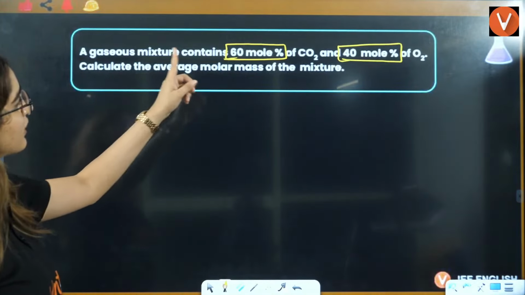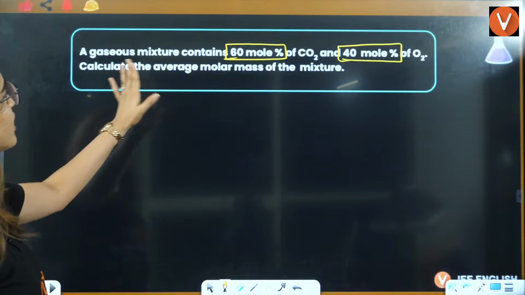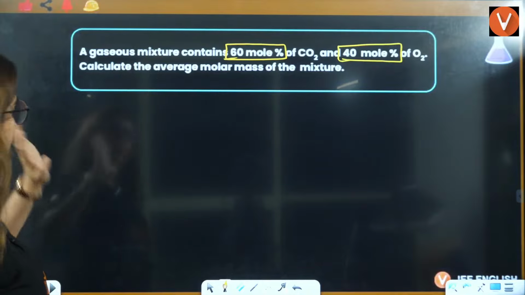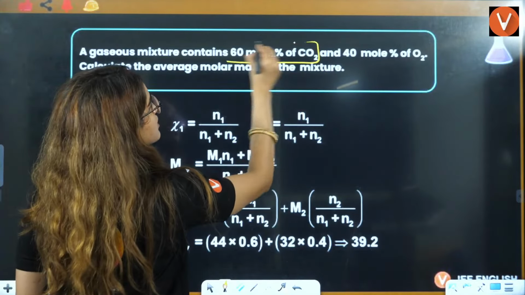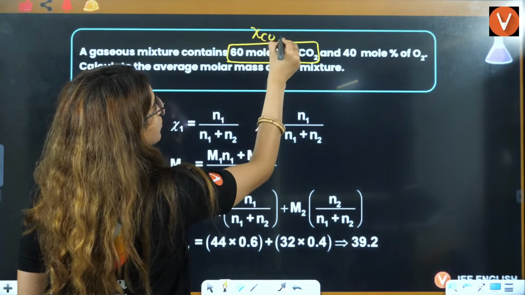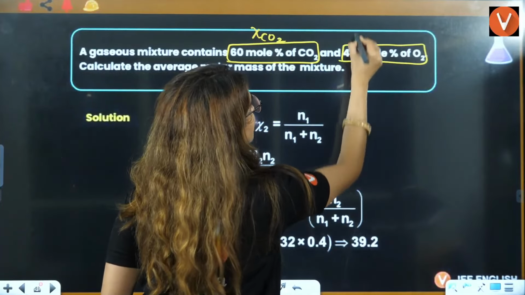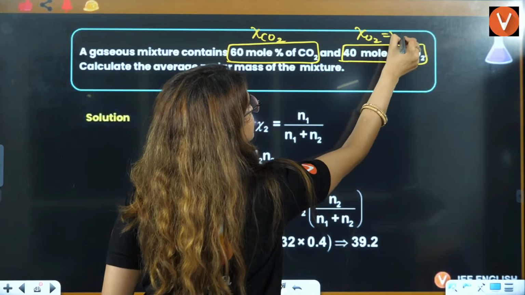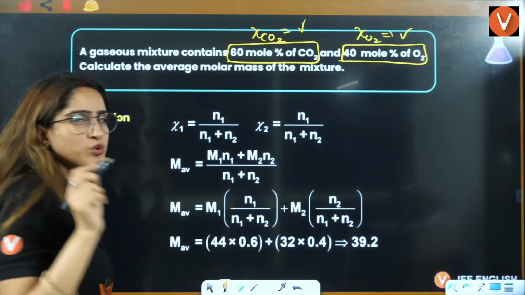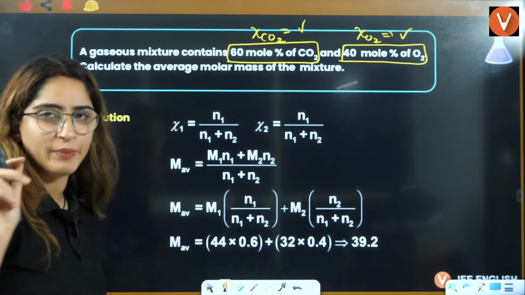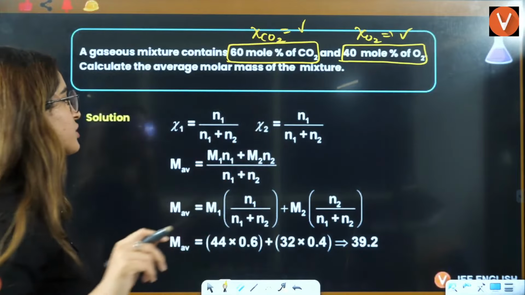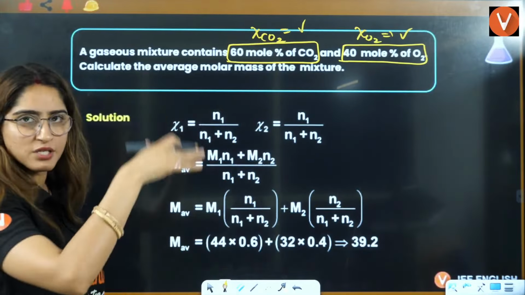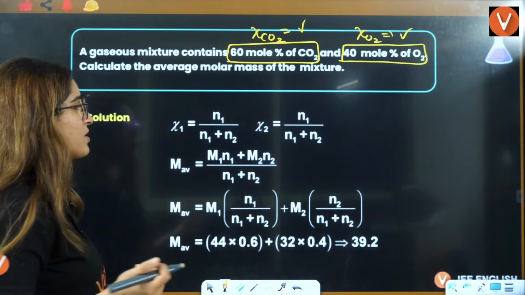This is the mole fraction of CO2, and this is the mole fraction of O2. Okay? I think by mistake it is repeated. This is not related to the mole concept. This is related to concentration terms. So that's why, because it's a repeated question.